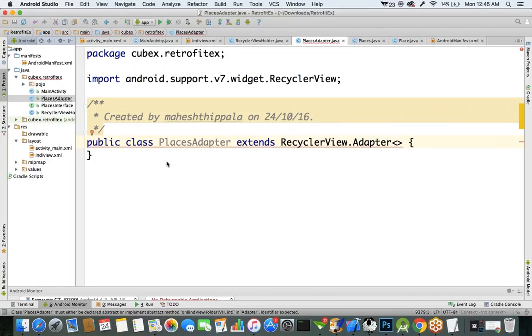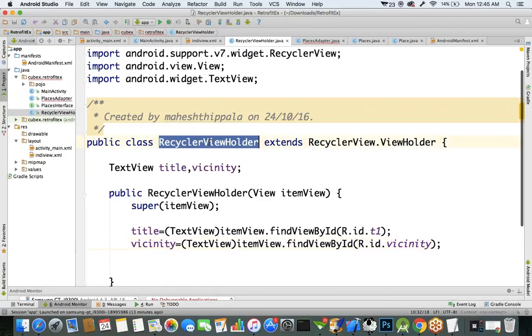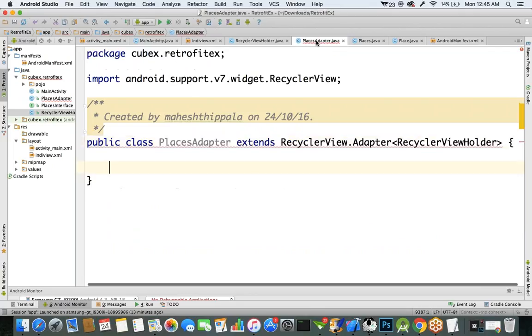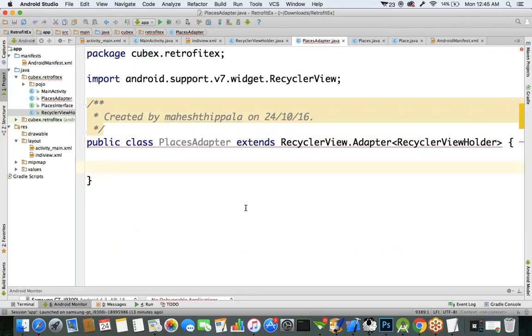What is your view holder class name? RecyclerViewHolder is the class name, the class we created. So in the adapter class, if you want to create a RecyclerView adapter, the input parameter for this adapter is nothing but RecyclerViewHolder.